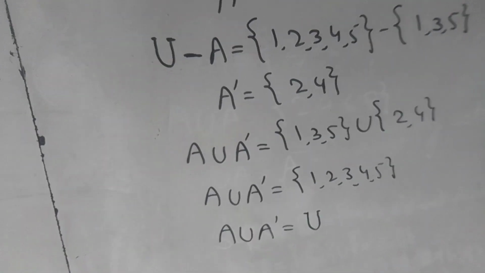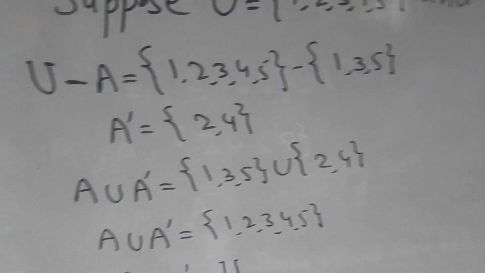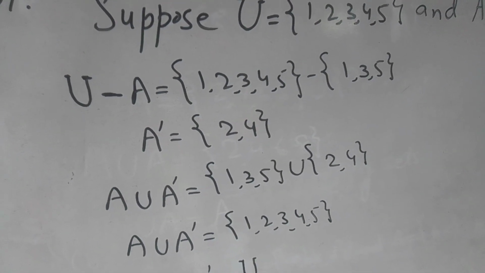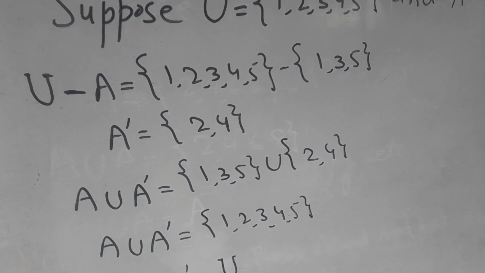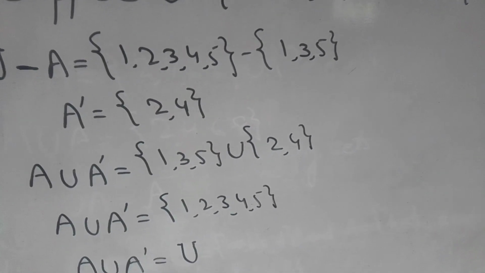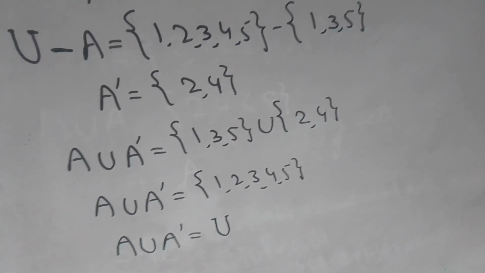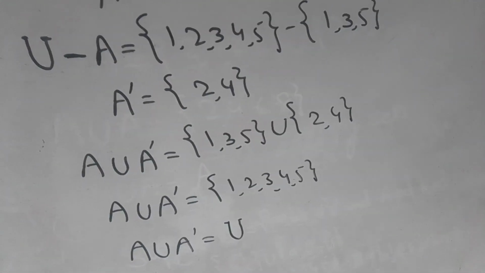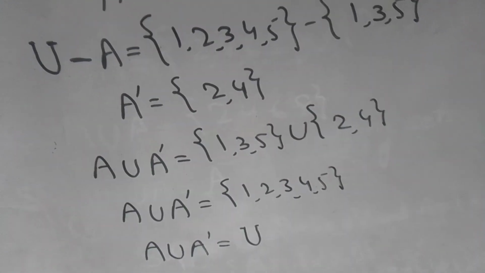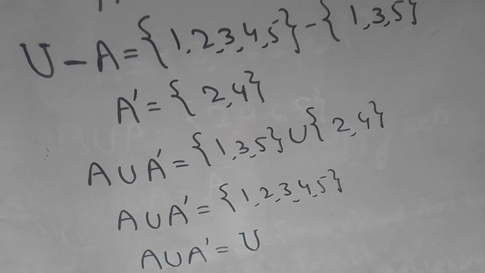Now we write A union A complement is equal to: first we write the members of set A, {1, 3, 5}, then the sign of union, and then the members of A complement, {2, 4}. We find that 1, 3, 5, 2 and 4 are now the members of the new set A union A complement.